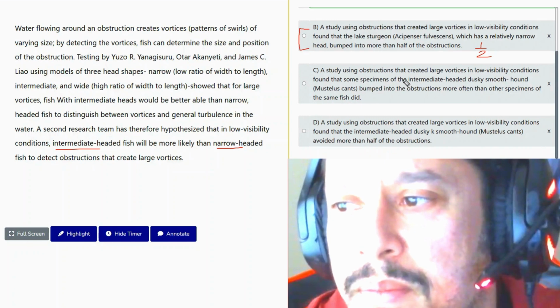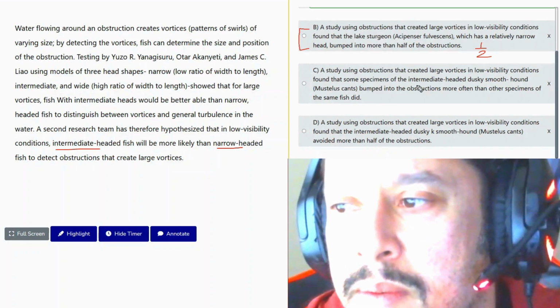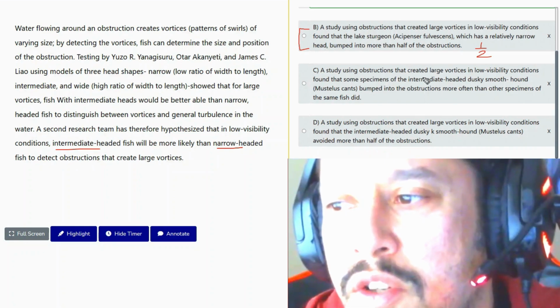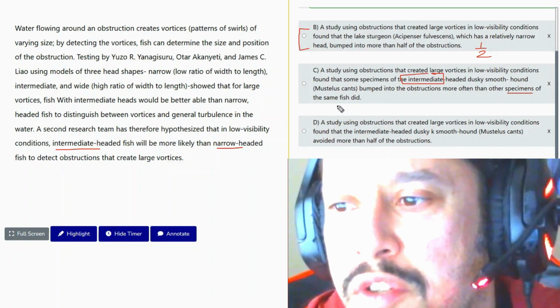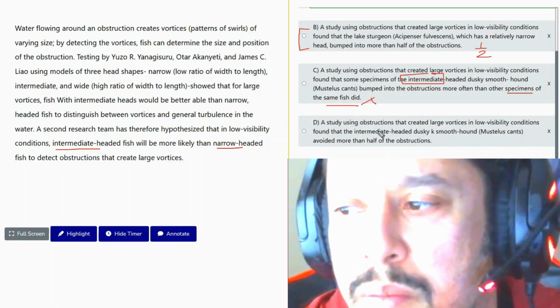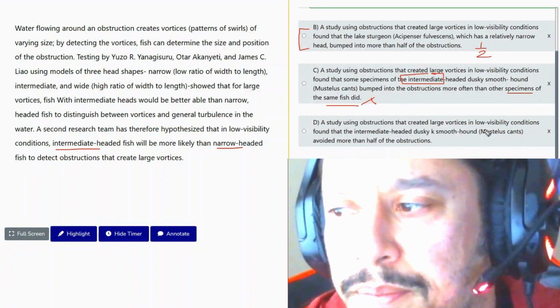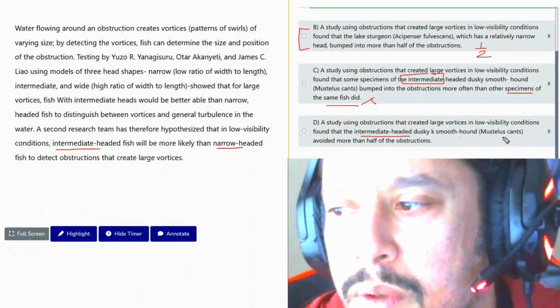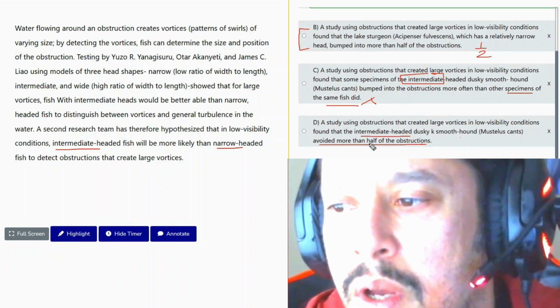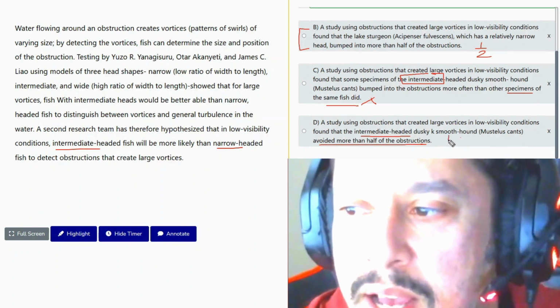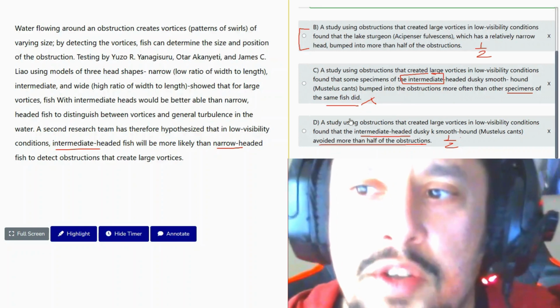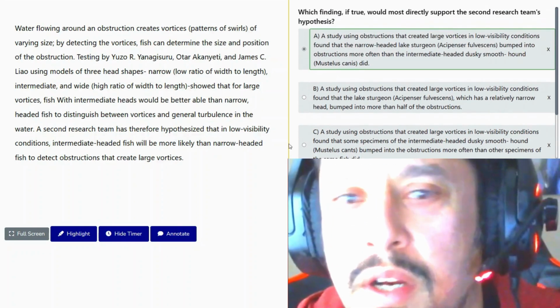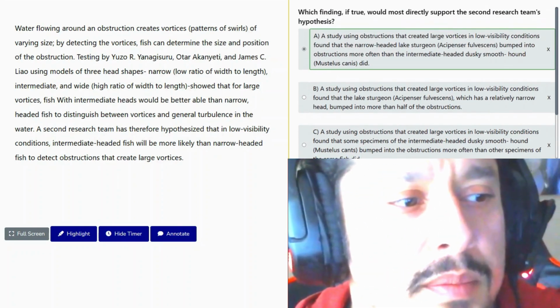Answer C. So answer C, we're comparing the intermediate headed fish to other specimens. So also it's beyond the scope. And answer D. Okay, so answer D is like B, it's a half answer. It doesn't compare the intermediate to the narrow. So the best answer here would be answer A.